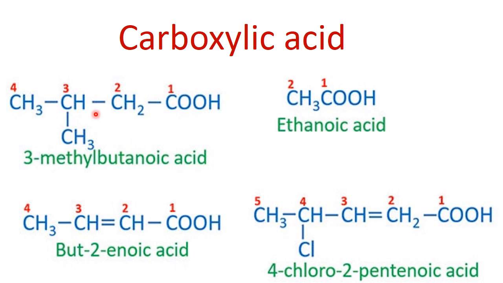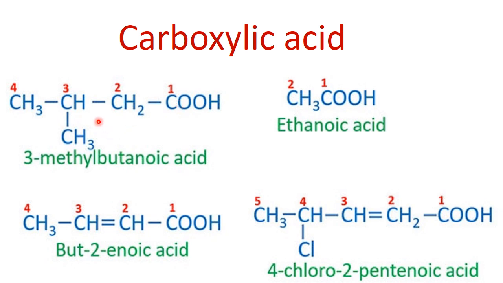After selecting the longest chain, I have to number it. In my whole previous lecture, I used to number from both sides. But now, as I know that carboxylic acid has a priority over all other groups, I have to number it as carbon number 1.